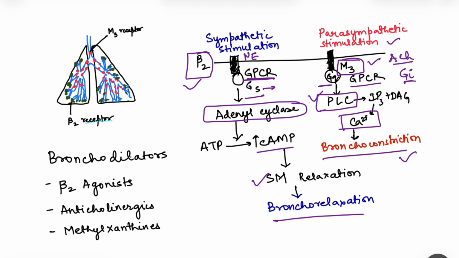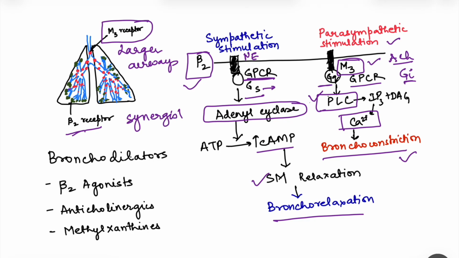Now, one thing you note here is that these M3 receptors for the parasympathetic are present on larger airways, and beta 2 receptors are present on smaller airways. So when we are giving these drugs, they are acting on different airways, and that is why we can utilize these two drugs in combination so that they can have a synergistic effect when needed. So we will use these drugs in certain conditions in combination to have that synergistic effect.